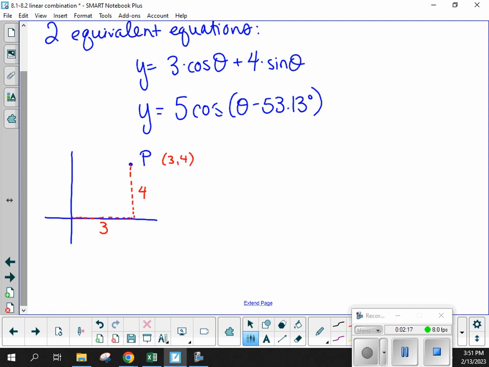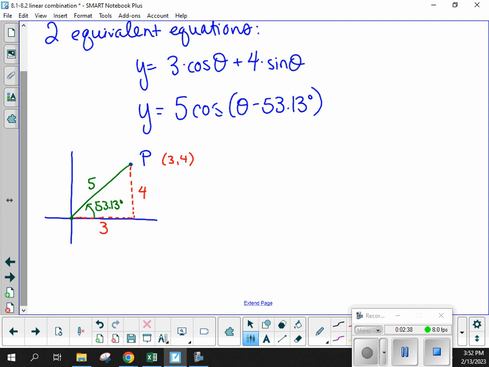Or to get to that same exact point, starting from the origin, we could say rotate 53.13 degrees and travel 5 units in that direction. Now that diagram is something we're quite familiar with.